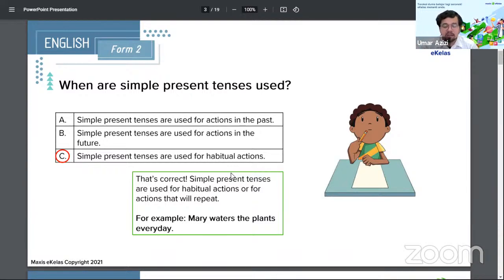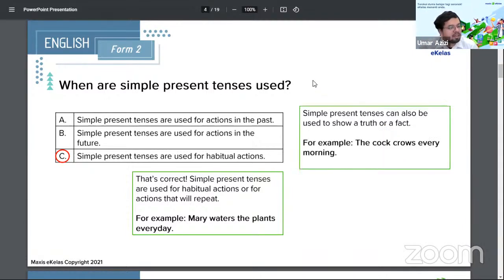Dr. Kraft eats every day. Good job. Yes, we all eat every day. Great examples, everyone. Now, simple present tenses can also be used to show the truth or a fact. For example, the cock crows every morning. The cock is the male chicken, female's hen. So the cock crows every morning.